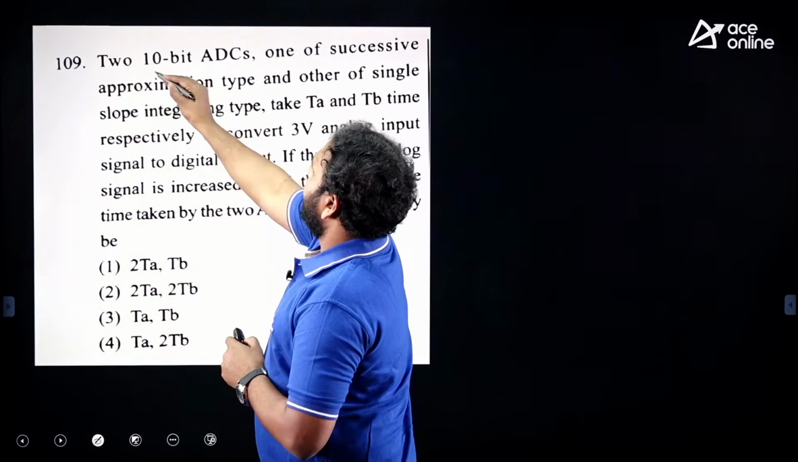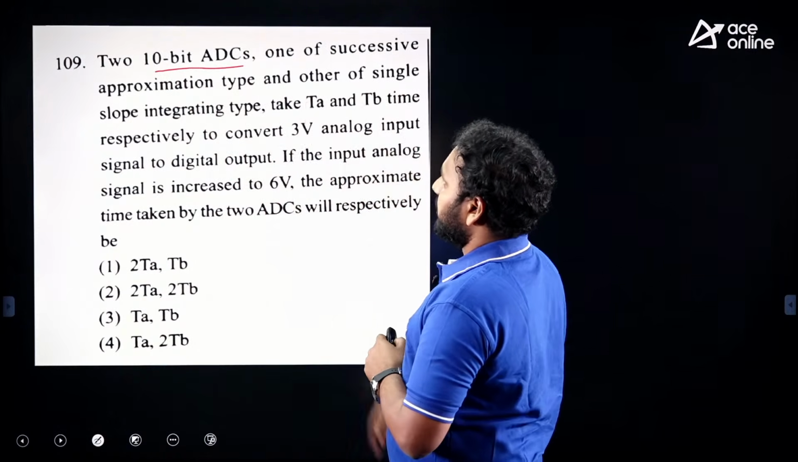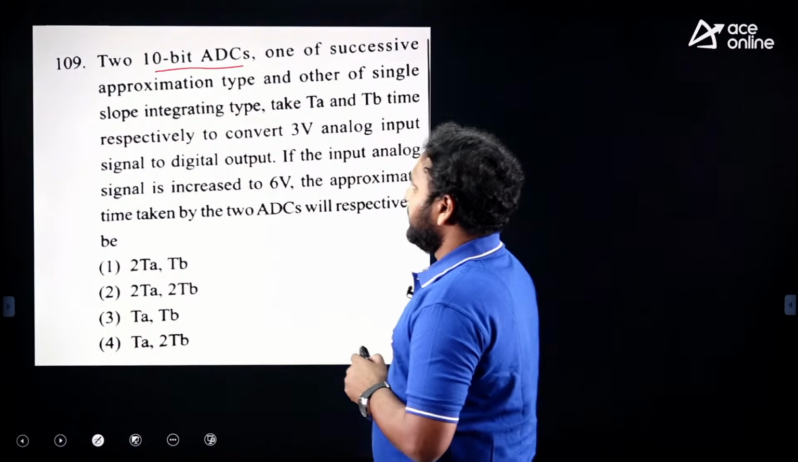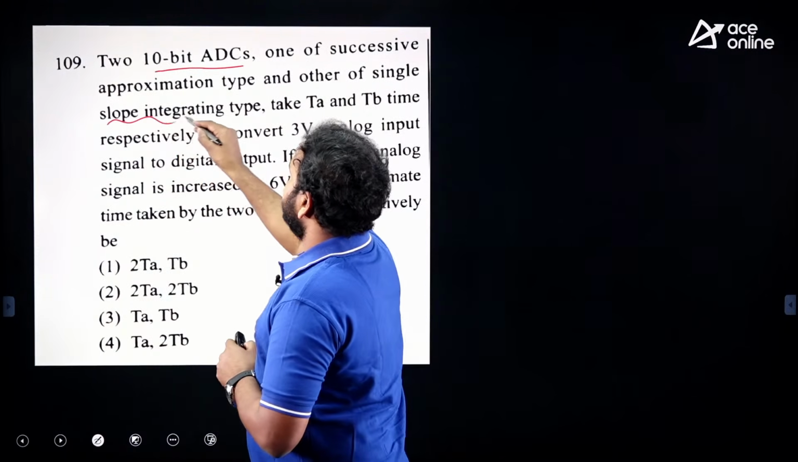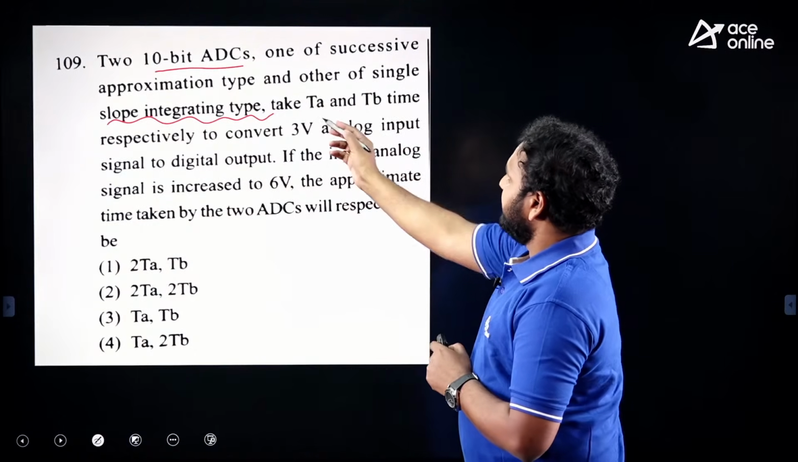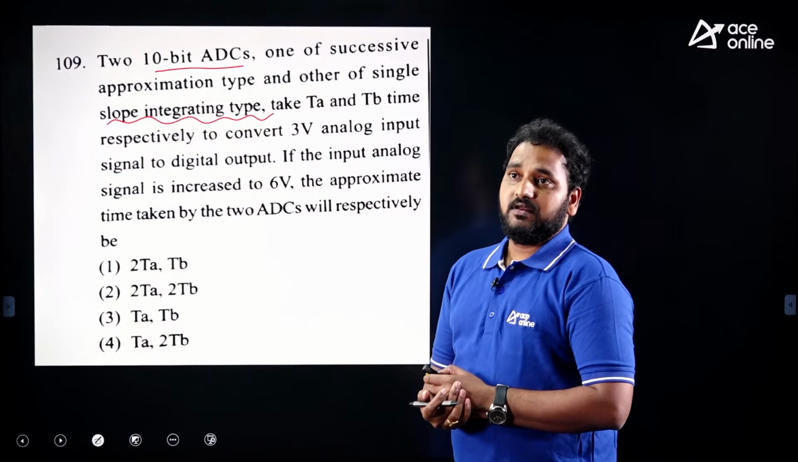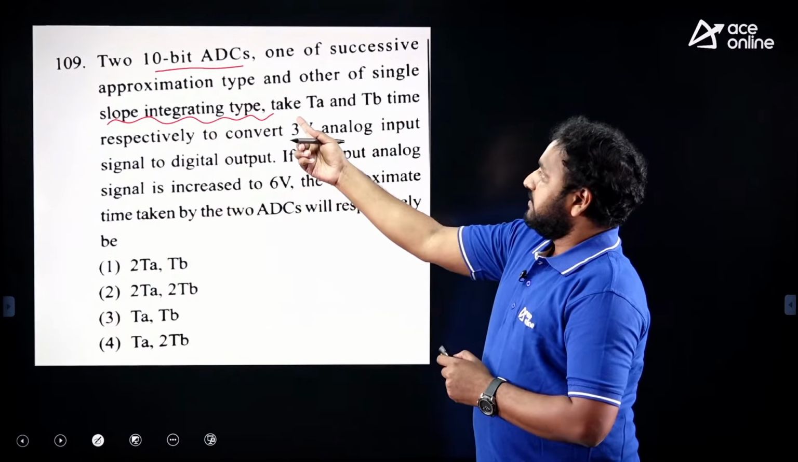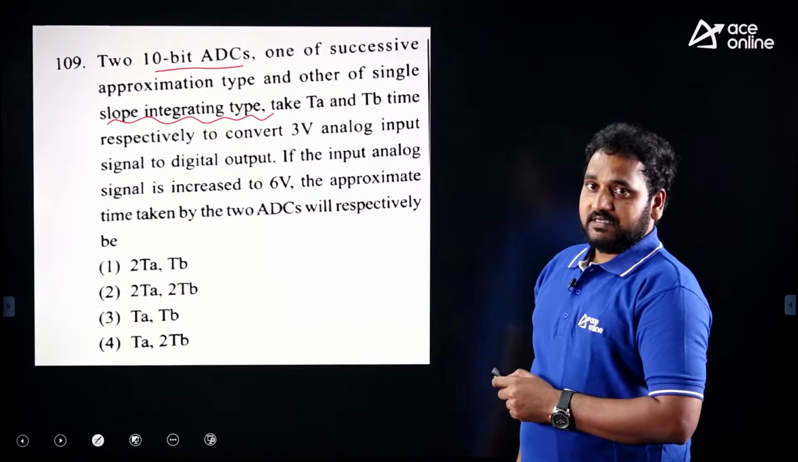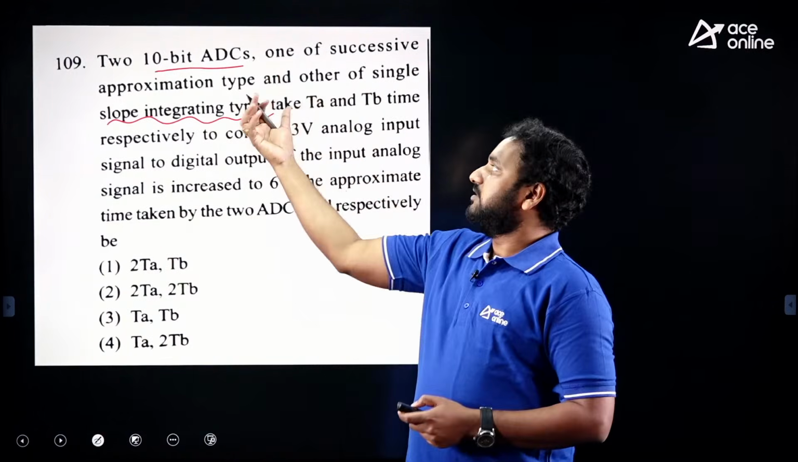Two 10-bit analog to digital converters, one of the successive approximation type and the other of single slope integration type. You might have studied this single slope integration type in ramp type DVM. Take TA and TB as the times respectively. Time means it's a conversion time. We have discussed conversion time is actually the time required to convert the input analog data into digital.